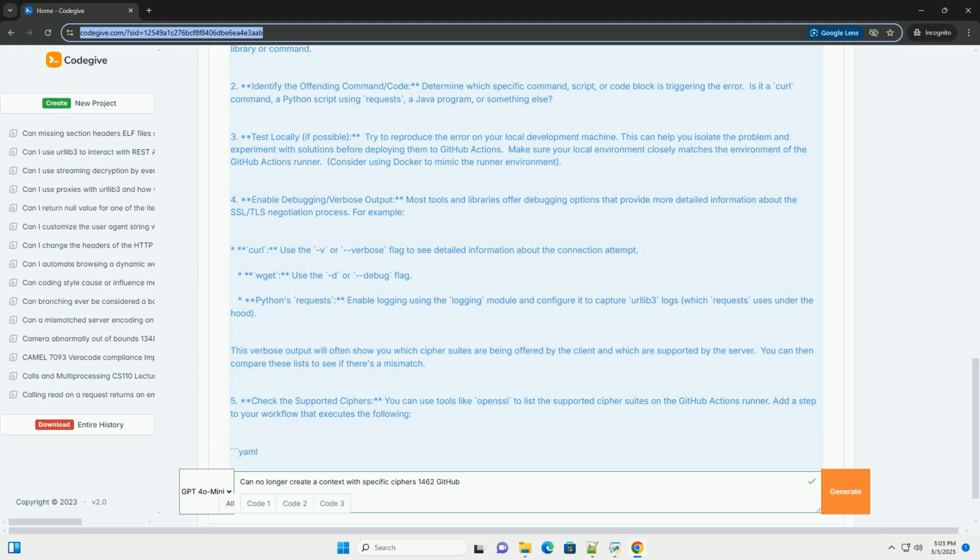Be careful when specifying cipher suites explicitly, as you might inadvertently disable important security features. git: use the --ciphers option, similar to curl. Python's requests: the requests library typically uses the system's default SSL/TLS configuration. You can influence this indirectly by setting environment variables that affect OpenSSL, or by using a custom adapter with urllib3, the underlying library.